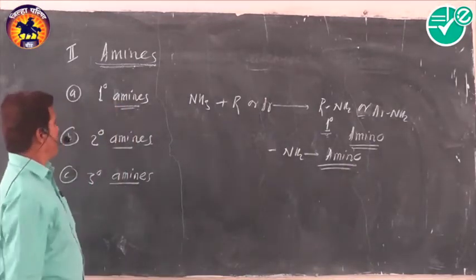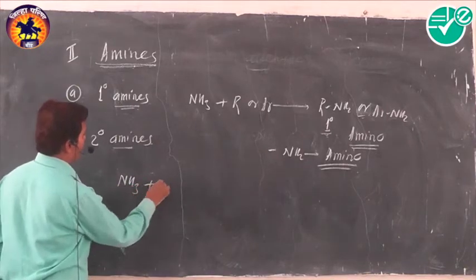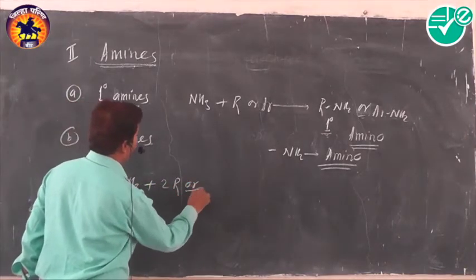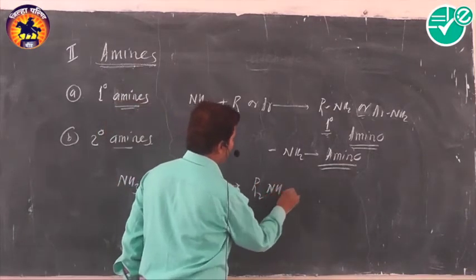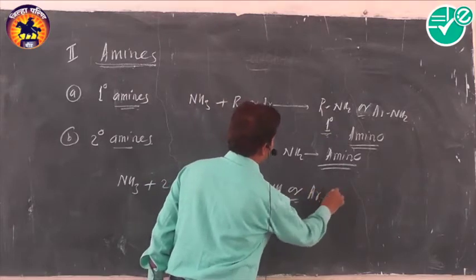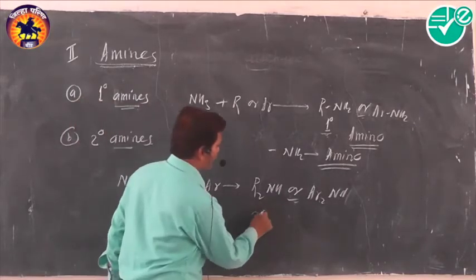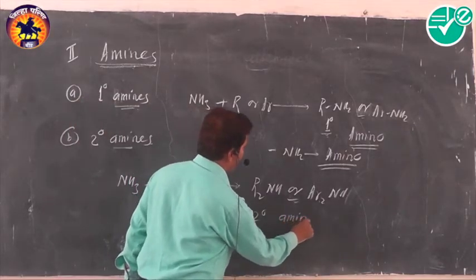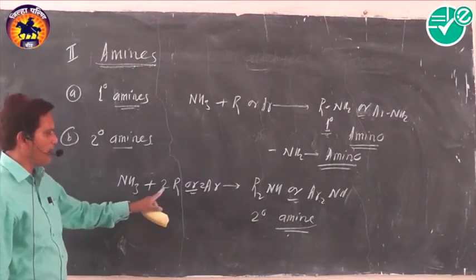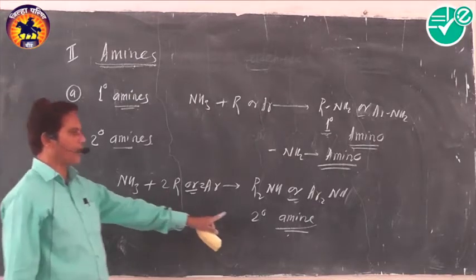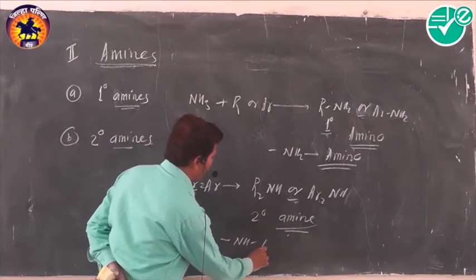When 2 hydrogen atoms of ammonia are replaced by 2 alkyl or aryl groups, the resulting compounds formed are called secondary amines. That's why these compounds are secondary amines. They are formed by replacement of 2 hydrogen atoms of ammonia by 2 alkyl or aryl groups. The functional group present in a secondary amine is called the imino group.